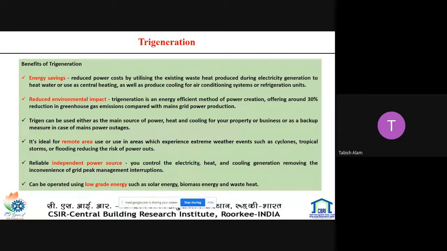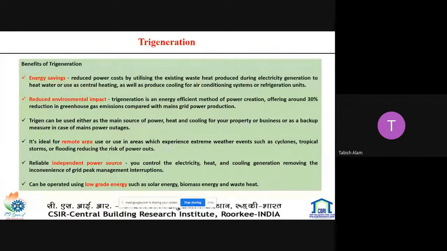Tri-generation is an energy efficient method of power creation, offering around a 30% reduction in greenhouse gas emissions compared with main grid power production. Because we utilize solar energy, it significantly reduces carbon emissions.